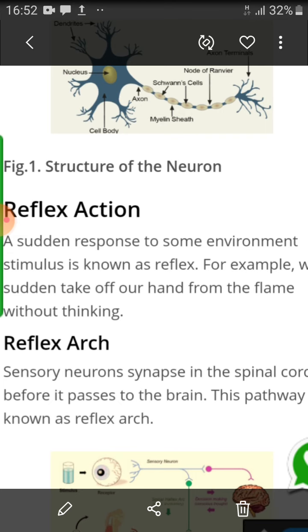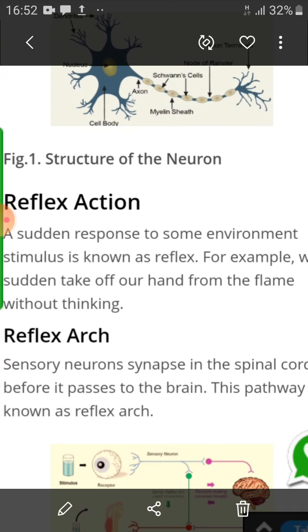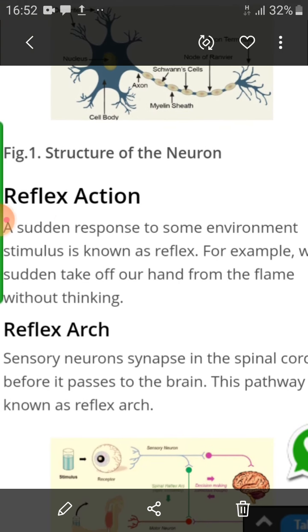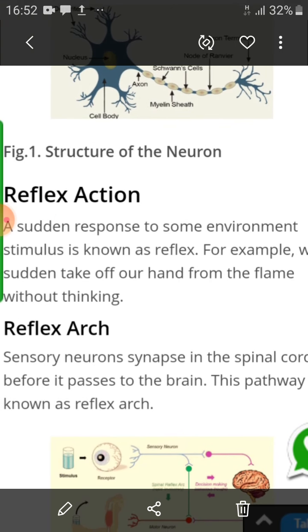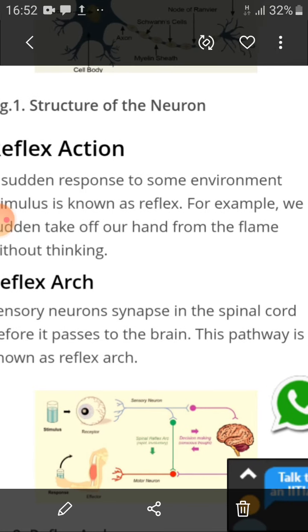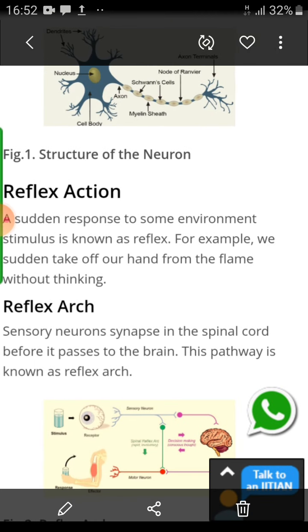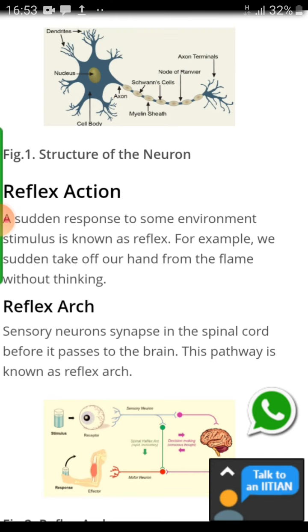Now we have to discuss what is reflex action. A sudden response to some environmental stimulus is known as reflex. For example, we suddenly take our hand off a flame without thinking. That means the action that is taken immediately is called the reflex action. Then see what is a reflex arc. When a sensory neuron synapses in the spinal cord before it passes to the brain, the pathway is known as a reflex arc. That means a reflex arc is a pathway.